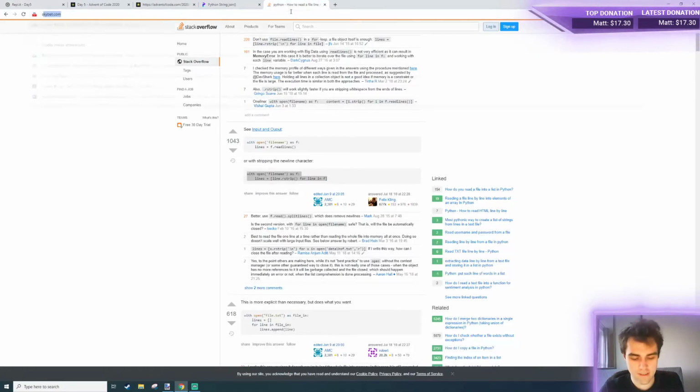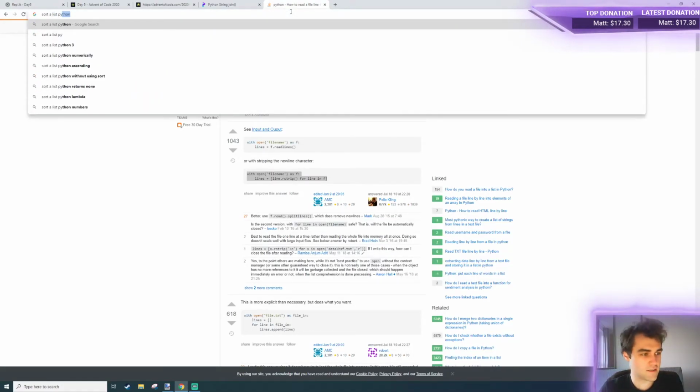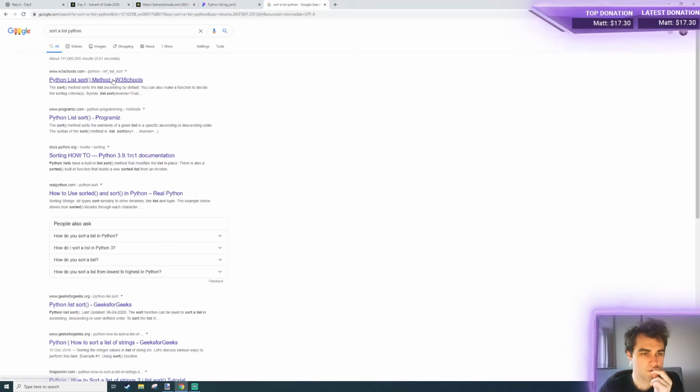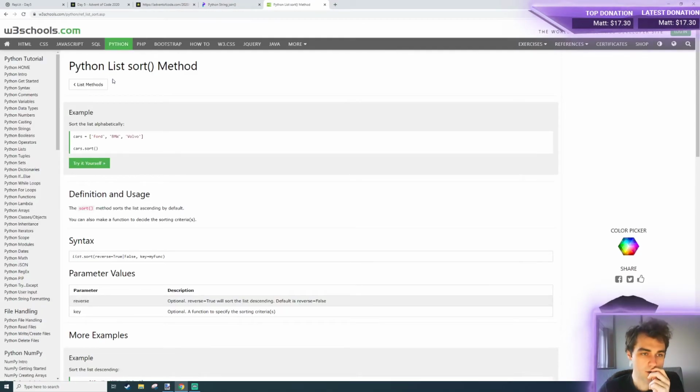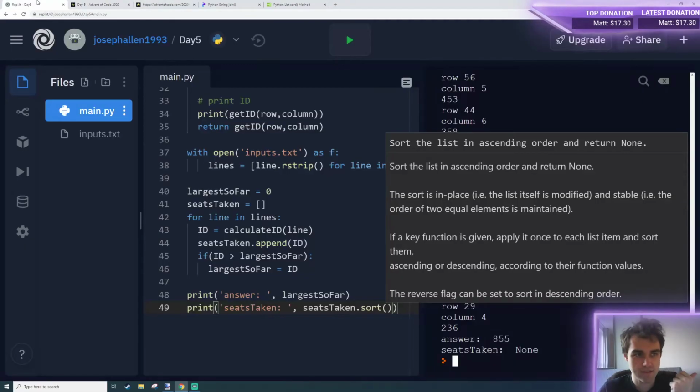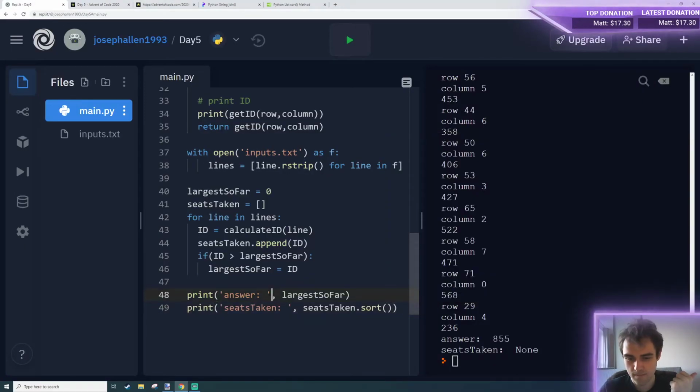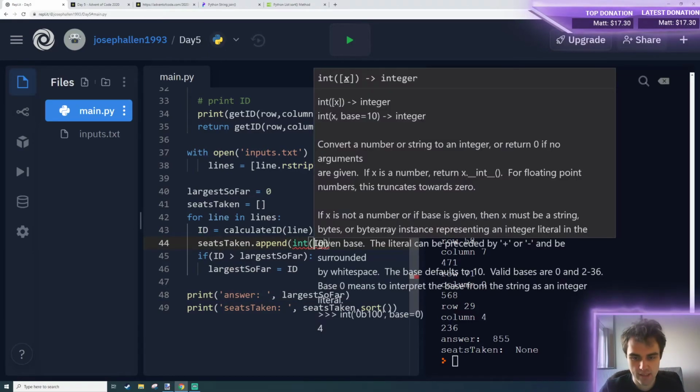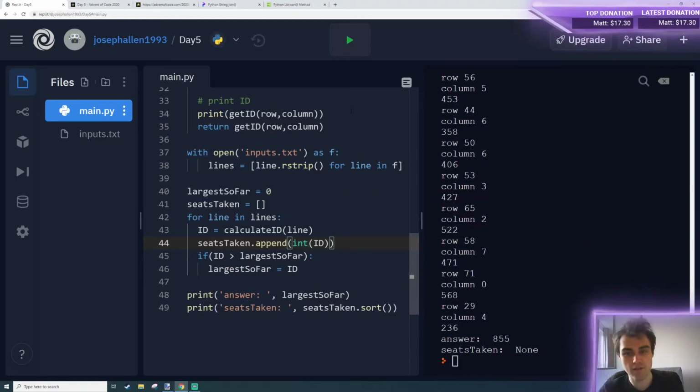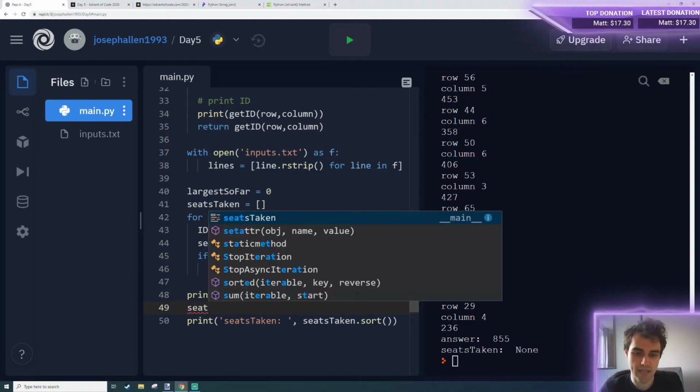Okay. Sort a list Python. I did that. Is it because they're strings? Int. So because they're strings, it might not know a good way of sorting them. Oh no, I've done this before. It's because the sort function sorts the list in place, so it doesn't actually return something.